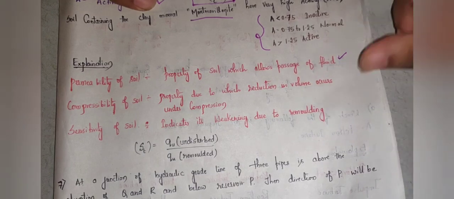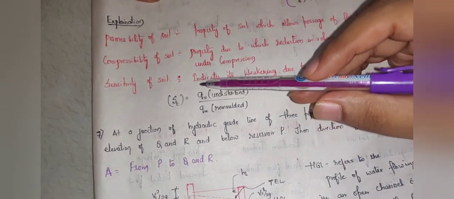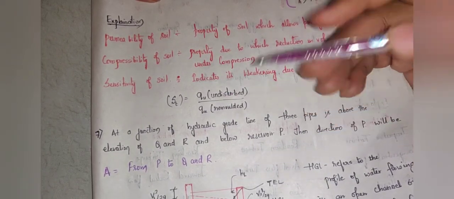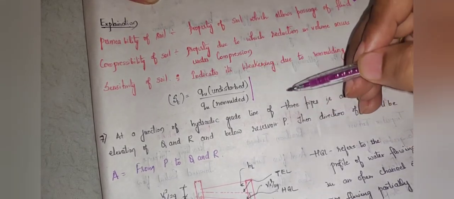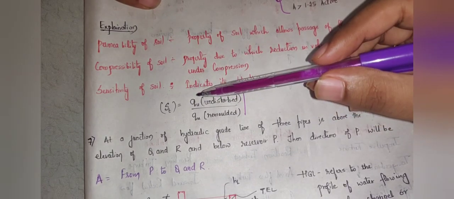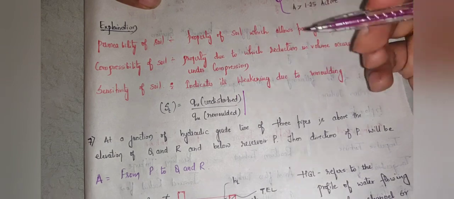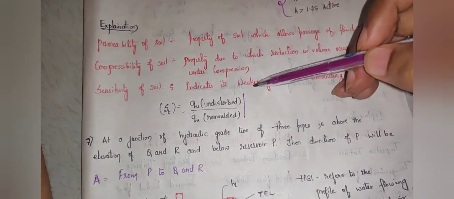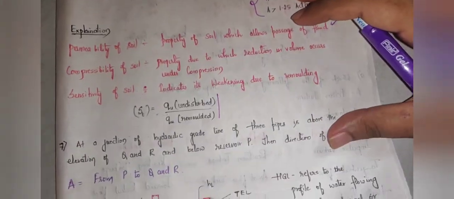Sensitivity is given as the shear strength of the undisturbed soil to the shear strength of remolded soil. Once again I'll repeat. Sensitivity is defined as shear strength in undisturbed condition to the shear strength in remolded condition. Sensitivity refers to weakening, whereas activity refers to swelling. Don't get confused with this.